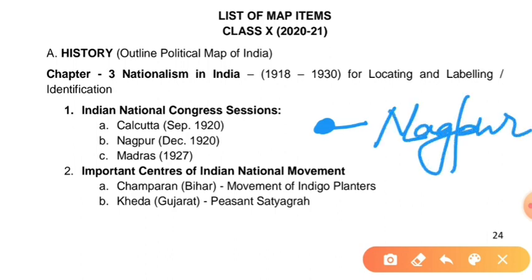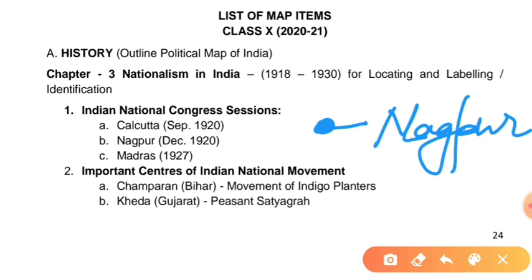Nagpur, Madras, Champaran. Okay, so what you have to locate and label: Indian National Congress sessions, Calcutta September 1920, Nagpur December 1920, Madras 1927. Important centers of Indian national movement: Champaran, that is in Bihar, movement of indigo planters.